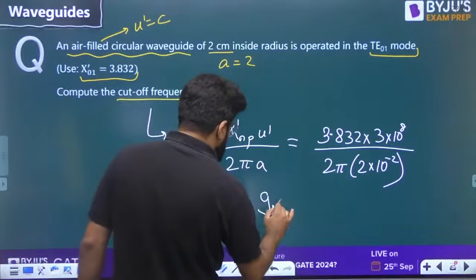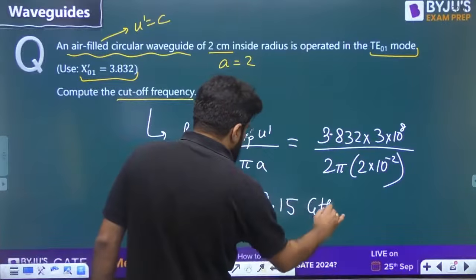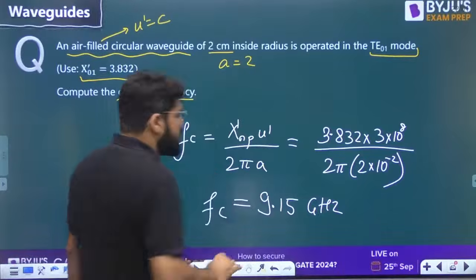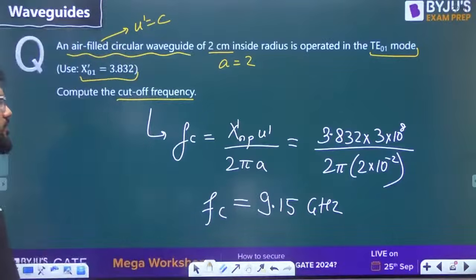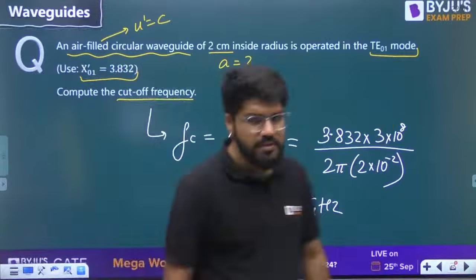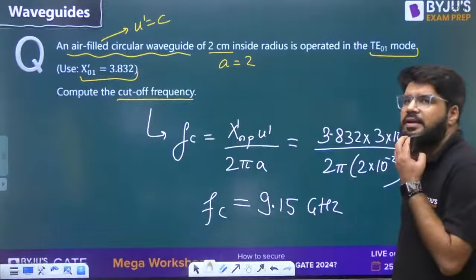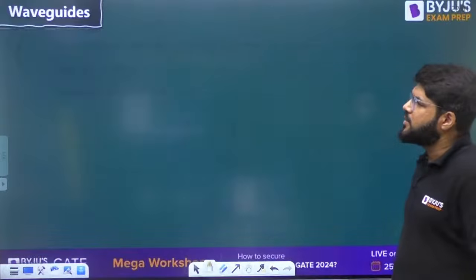Guys, simple answer: 9.15 gigahertz is the correct answer.